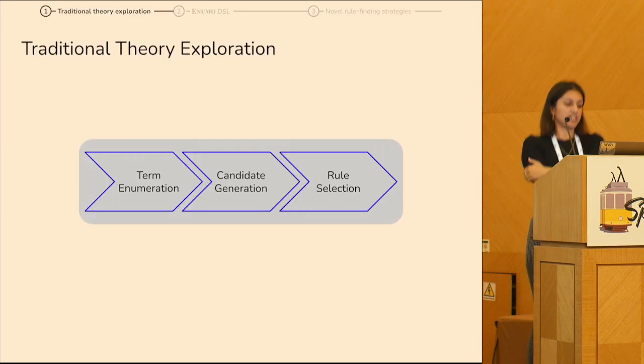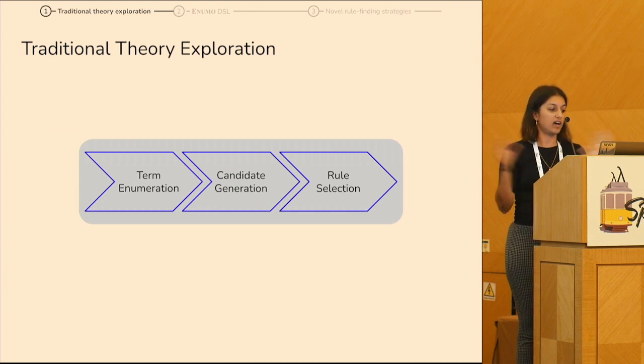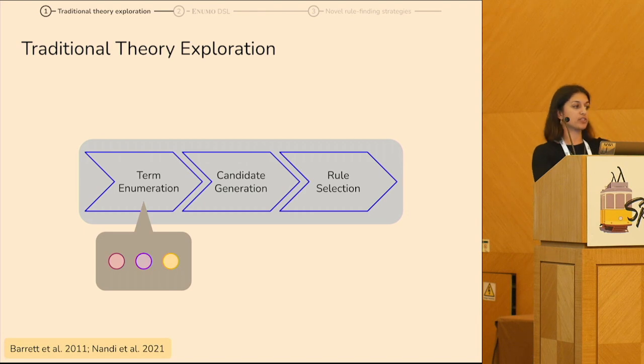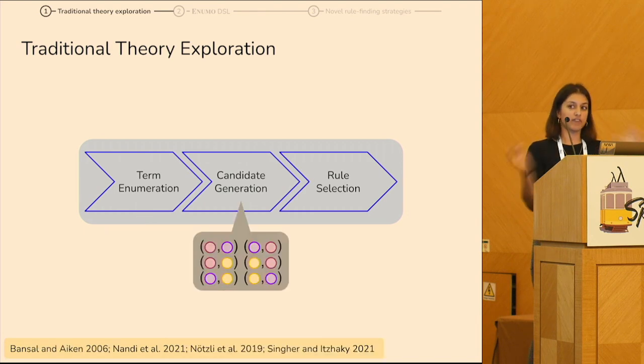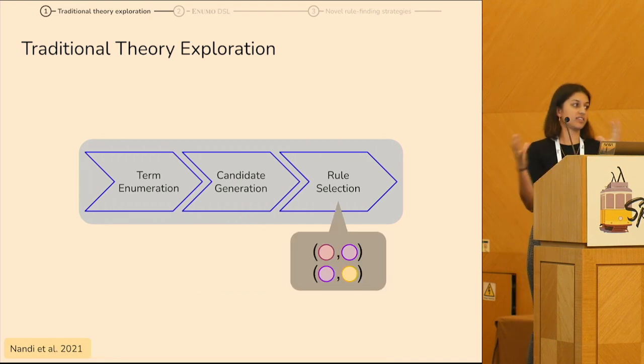But diving right in, so traditional theory exploration typically follows this three-step pipeline, where first you enumerate terms from the domain, then you find rule candidates, which naively would be the full cross product of your enumerated terms, but these traditional theory explorers have kind of clever techniques for finding rule candidates, usually by sampling from the domain. And then finally, you need to select a subset of your rules from the rule candidates that are sound and that are minimal in some sense.